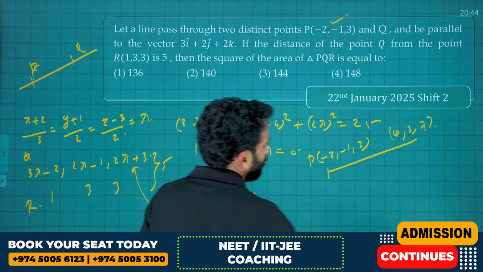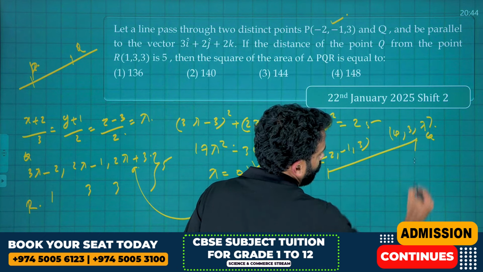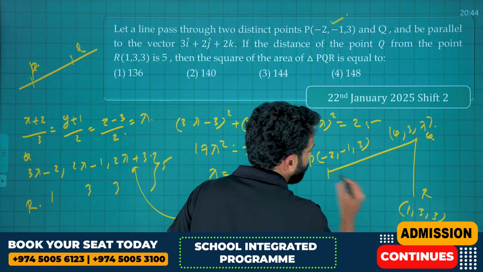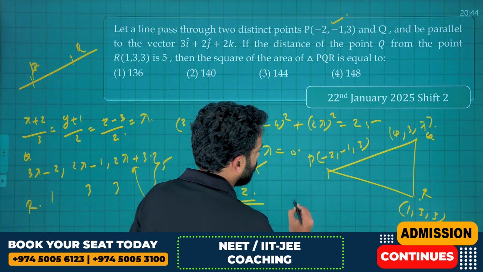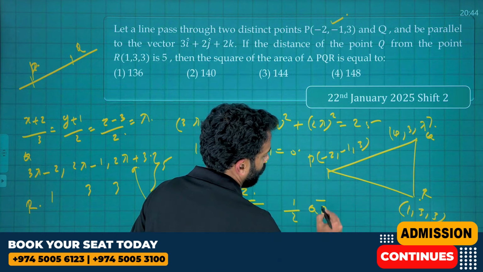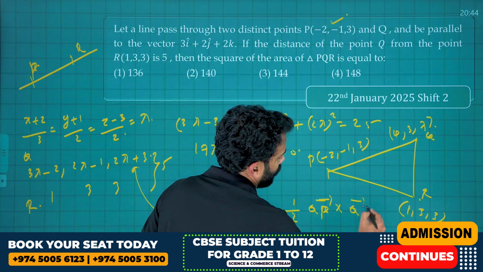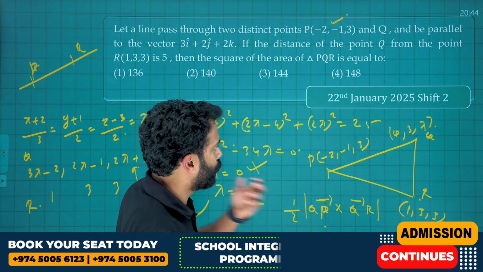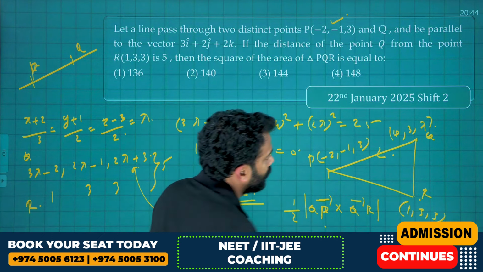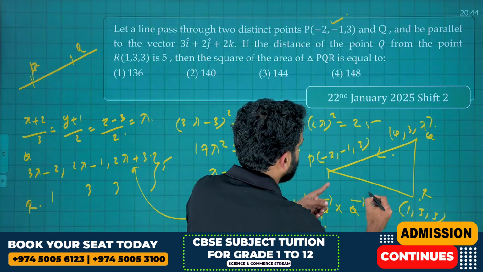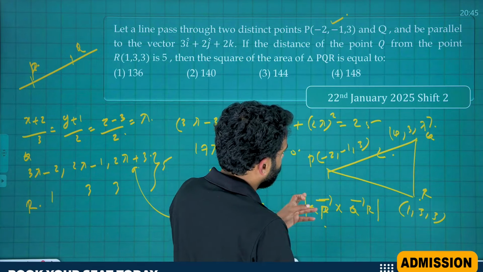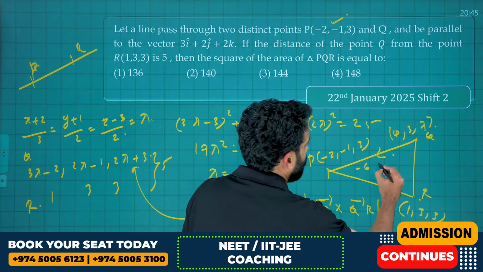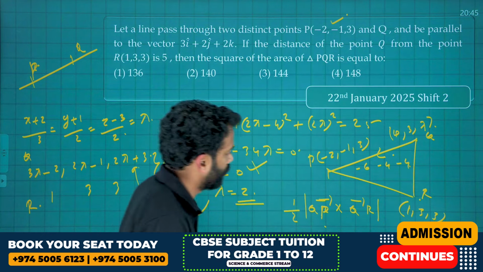The point R is given as 1, 3, 3. We can use the concept of vector here: area of a triangle is half into the magnitude of vector QP cross vector QR. So let's find QP and QR here. QP is 4 minus minus 2, that is minus 6, minus 1 minus 3, that is minus 4, and minus 4.